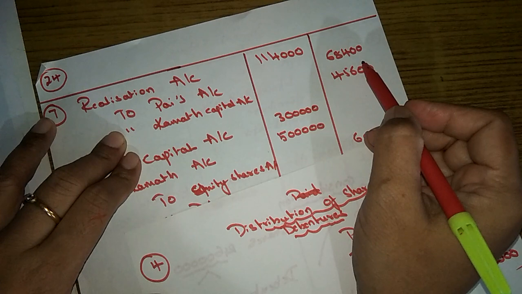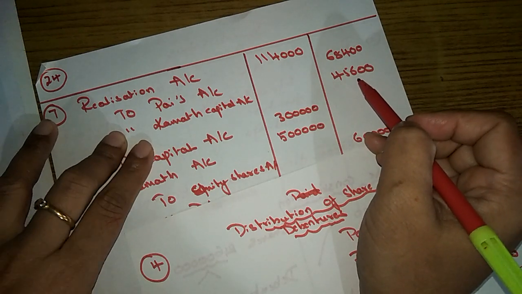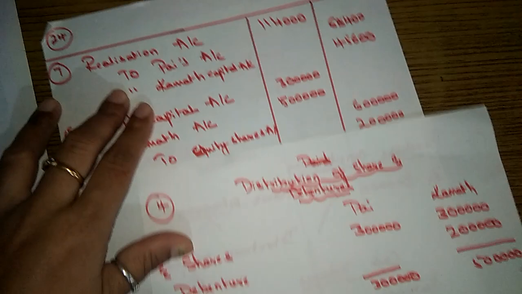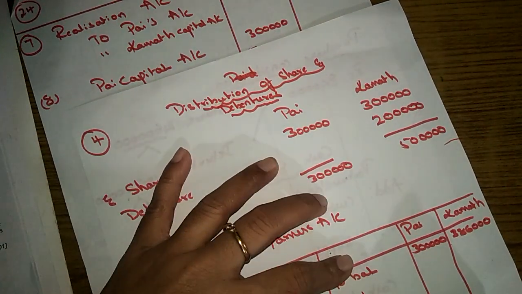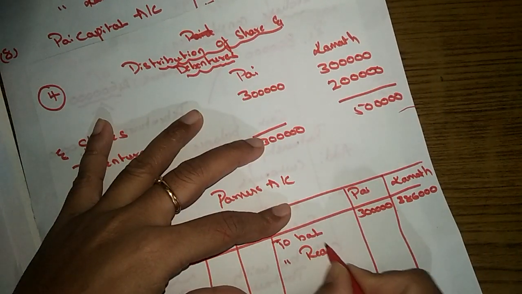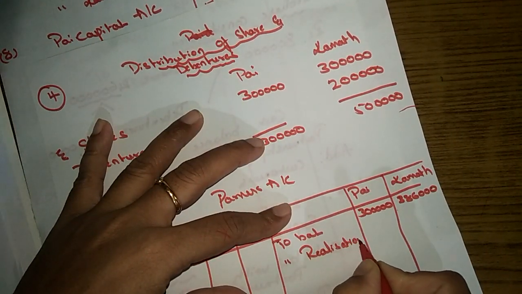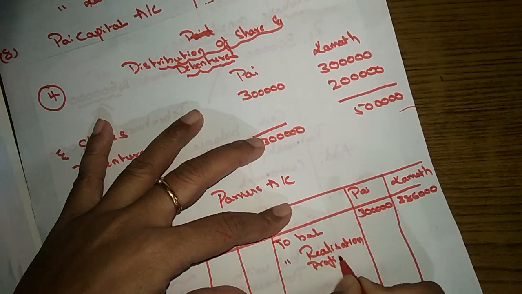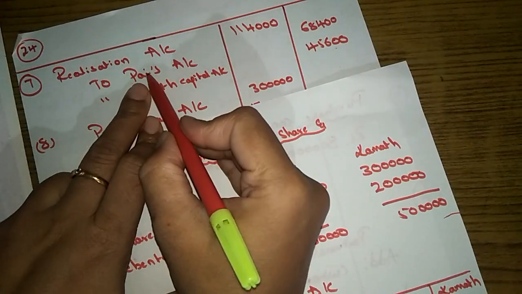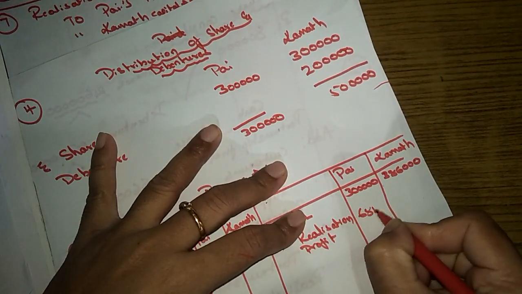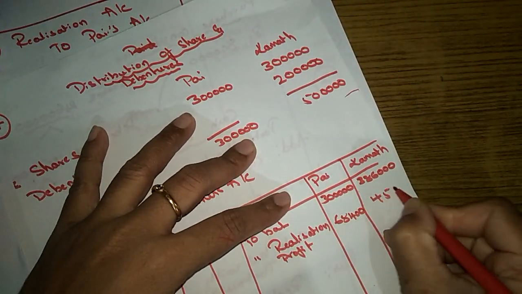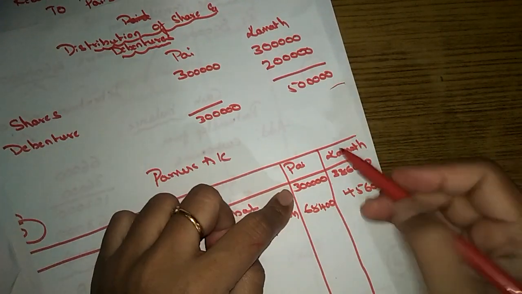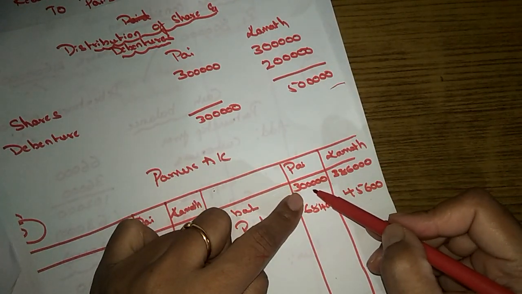It's 68,400 and 45,600. So go to Pi's account. Realization profit, on the credit side, 68,400, and in Kamath, 45,600. So how much was due?